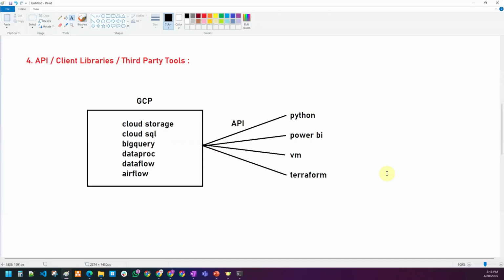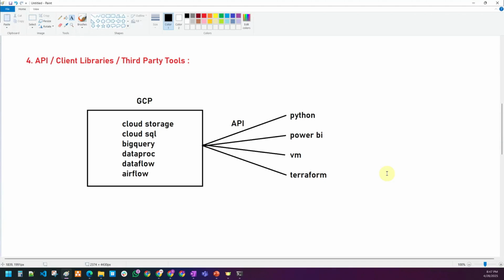So these are all different methods to interact with the GCP services. We are going to see Python and virtual machine, and maybe one topic I have given you as complementary, that is Terraform, you'll be able to see. So there are different things. One can interact with these different approaches using the API also. We will be seeing that in our upcoming sessions.